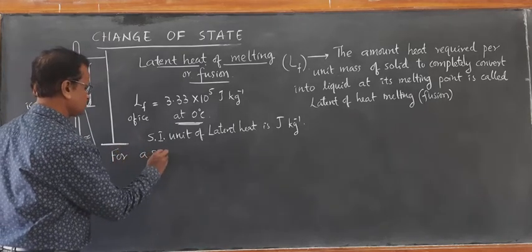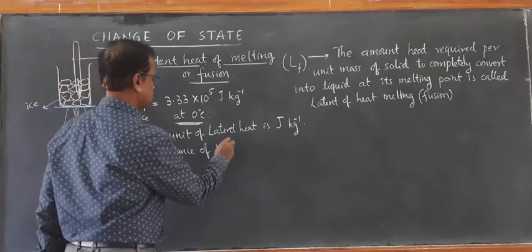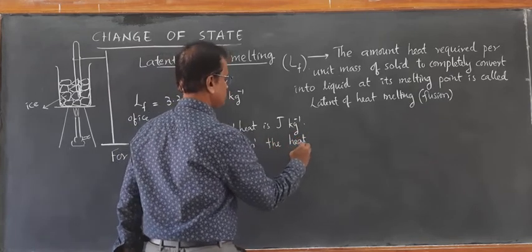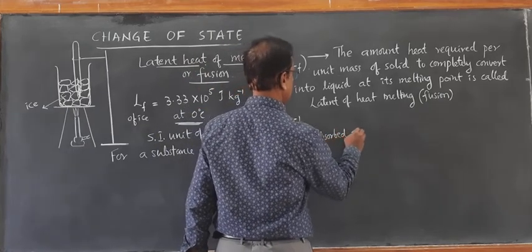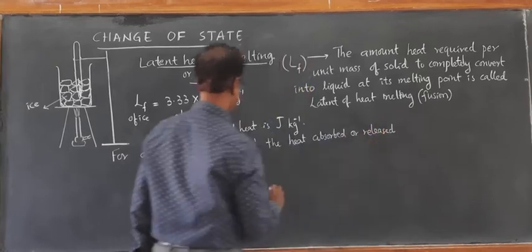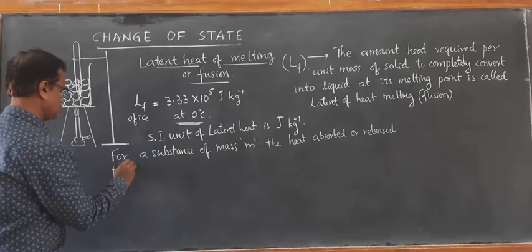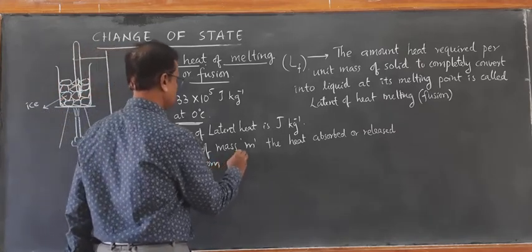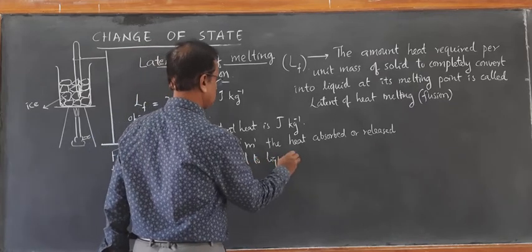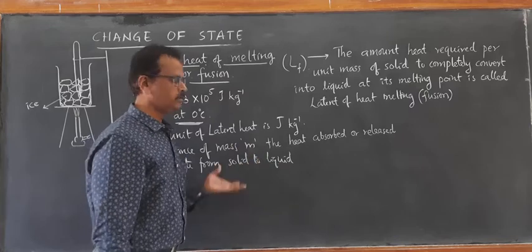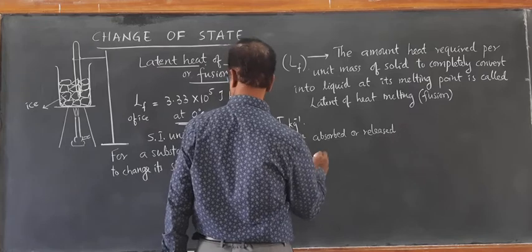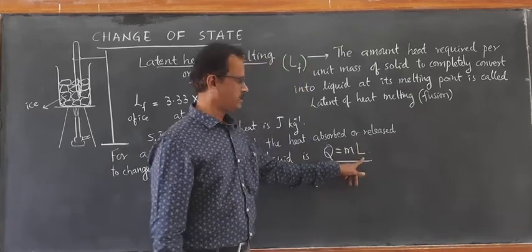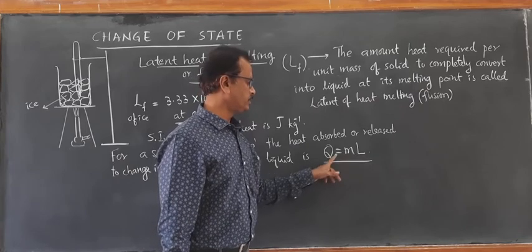For a substance of mass m, the heat absorbed or released to change its state from solid to liquid, or vice versa, liquid to solid, is calculated as Q equal to m into L. So per kg it is L. Therefore, for any amount of substance m, Q equals m into L.